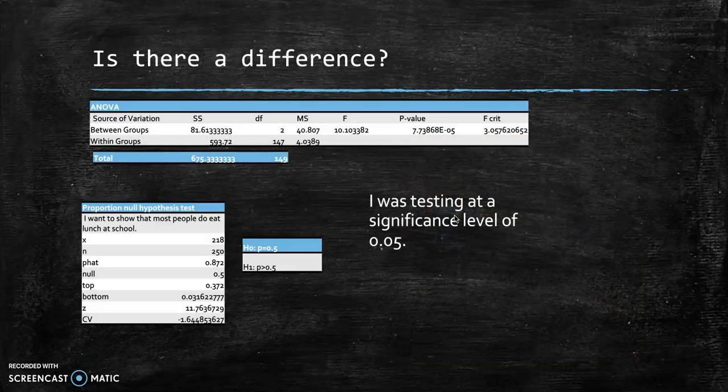Is there a difference? I was testing at a significance level of 0.05, and for my ANOVA conclusion, I would reject the null since the p-value is less than 0.05, so at least one of these means is different. This means the means are different, referring that on average, not everyone chooses the same idea for lunch. Then I did a proportional null hypothesis test, and we would reject the null at 95% confidence. Thus, most people do eat lunch at school, either the school provided one or bringing one from home.